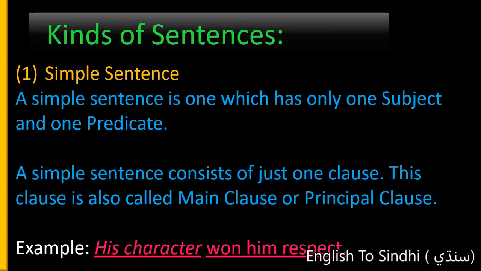A simple sentence consists of just one clause. This clause is also called main clause or principal clause. For example, his character won him respect. His character, subject. Won him respect, predicate.